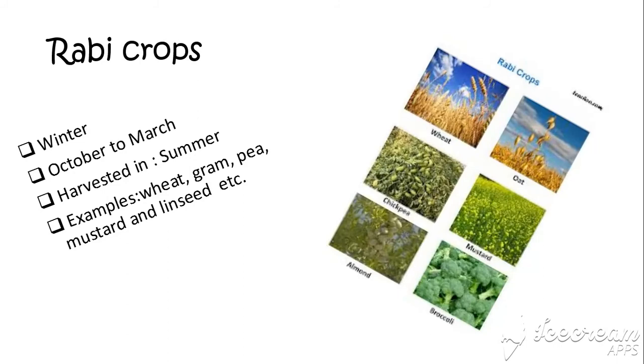What are Rabi crops? Rabi crops are the ones which are sown in winter, which is from October to March, and they are harvested in summer. Some examples of Rabi crops are wheat, gram, pea, mustard, and linseed. These are the crops which don't usually require that much water, which is required by Kharif crops. Interesting.